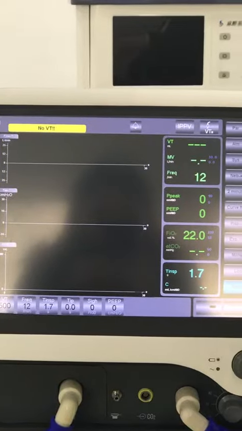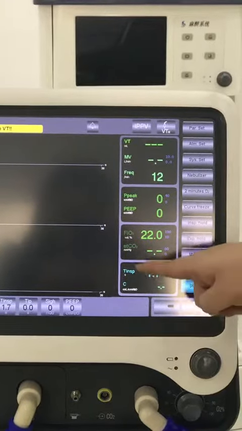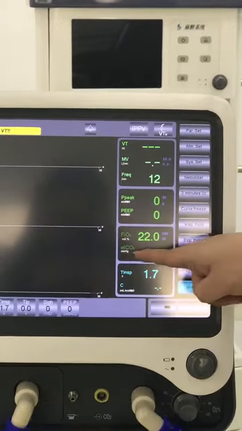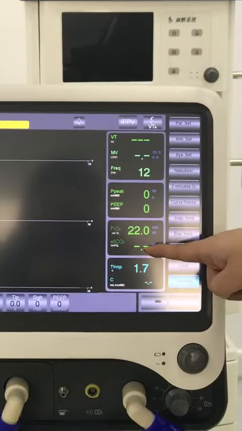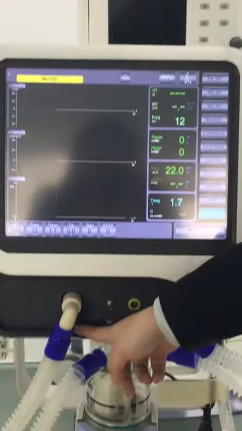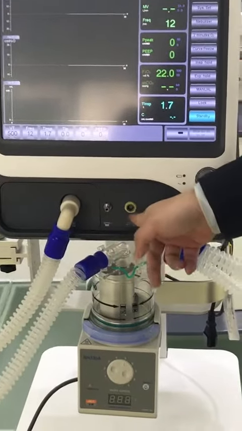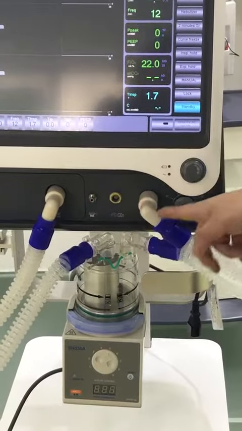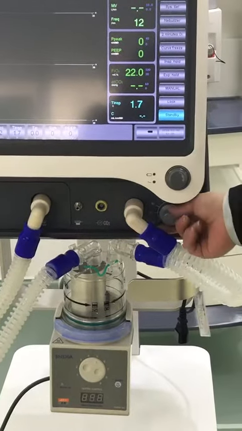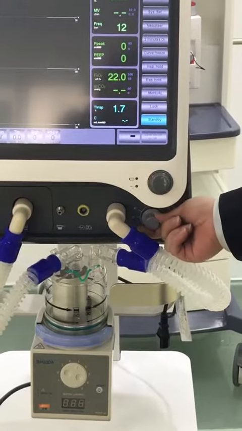Also we have the nebulizer function, and also we have the ETCO2 module, and it can be monitored on the screen directly. So here you can see this is the expiration port. Here is for nebulizer function, and this is the ETCO2 port, and here is the inspiration port. This button is for adjusting the oxygen concentration.